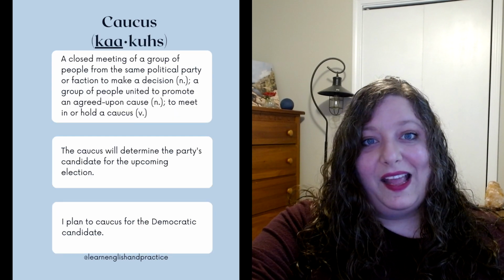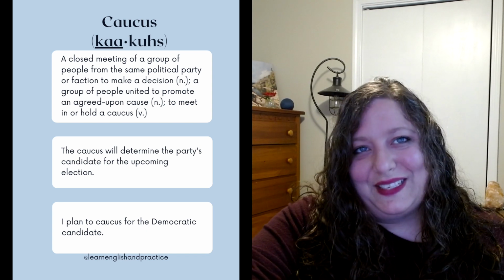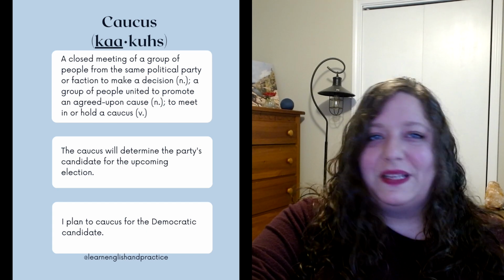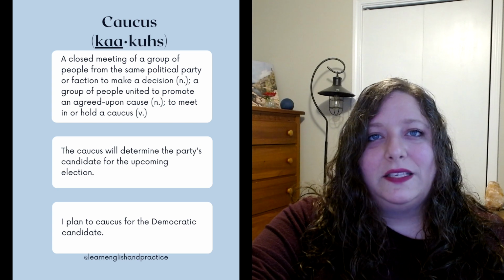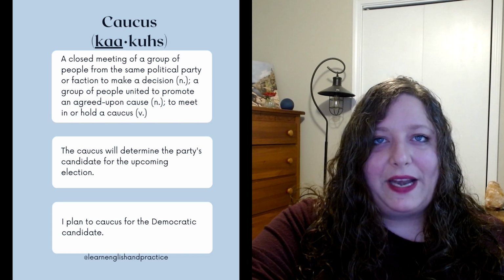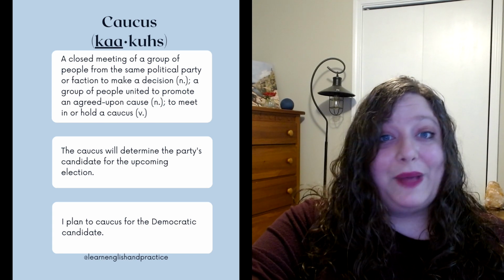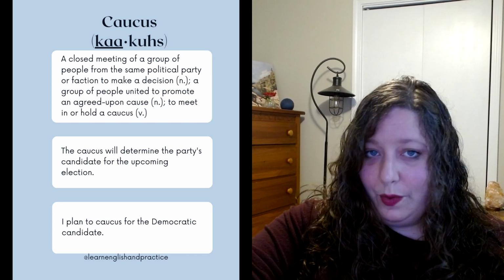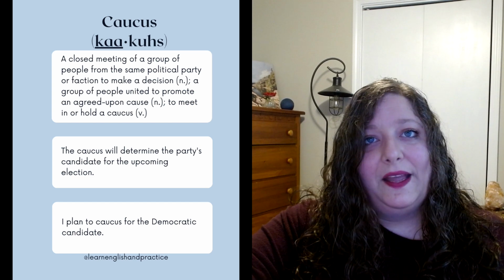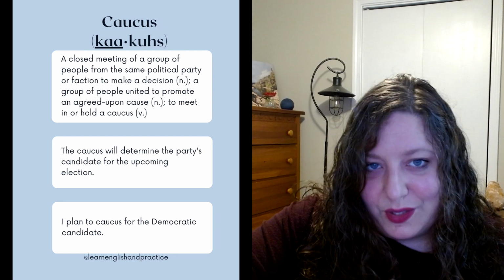Next, we have caucus, and you can see the definition here is quite long. The concept of it, though, is fairly simple. So a caucus is a closed meeting of a group of people from the same political party or faction to make a decision. When used as a noun, an alternative is a group of people united to promote an agreed upon cause. So when used as a noun, it basically means that people get together who have some sort of similar interest or affiliation to make some sort of decision. When used as a verb, it simply means to hold a caucus, to actually get those people together.